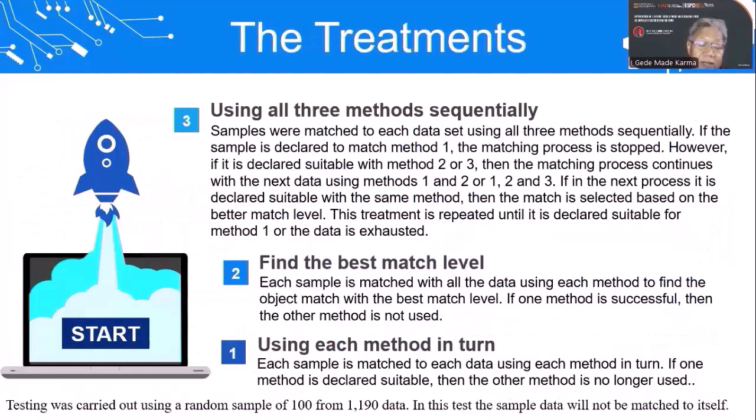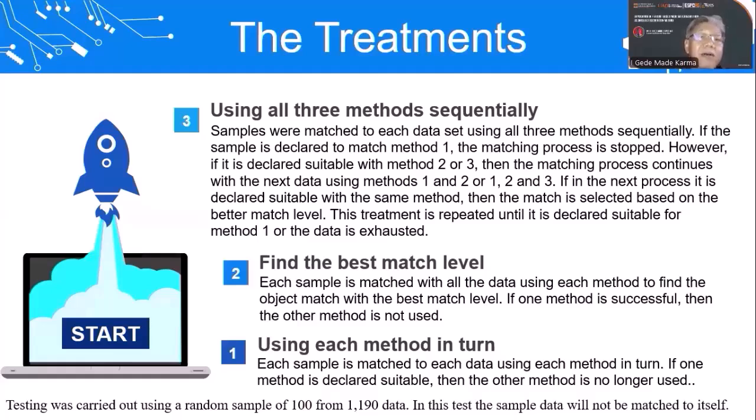To find the answer, we conducted an experiment with three types of testing. Testing was carried out using a random sample of 100 from 1,190 data. In this test, the sample data will not be matched to itself. The first type of test uses each method in turn. Each sample is matched to the data using each method in turn. If one method is declared suitable, then the other methods are no longer used. The second one is to find the best match level. Each sample is matched with all the data using each method to find the object matched with the best match level. If one method is successful, then the other methods are not used.